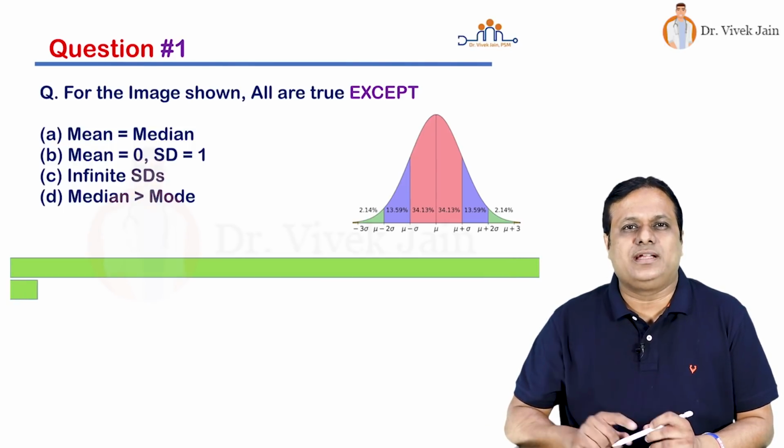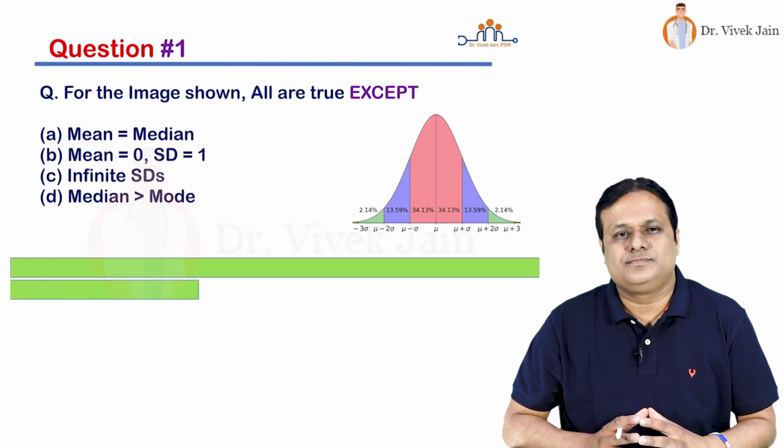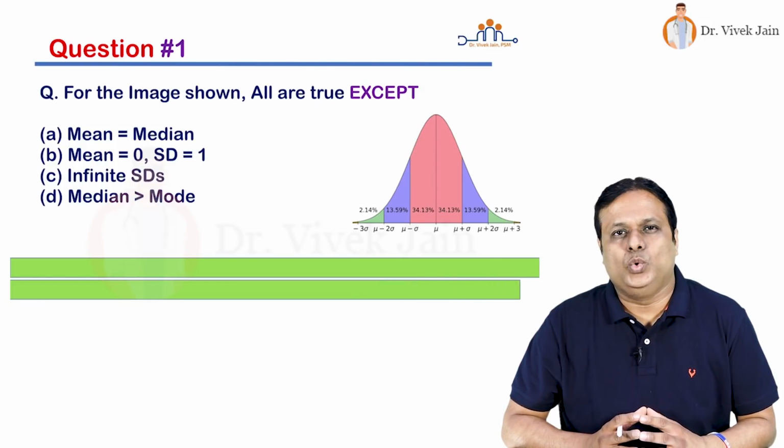Okay friends, you will get double the time in this question. Faster friends, 5, 4, 3, 2, 1.